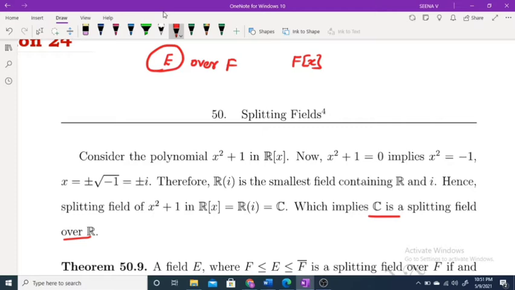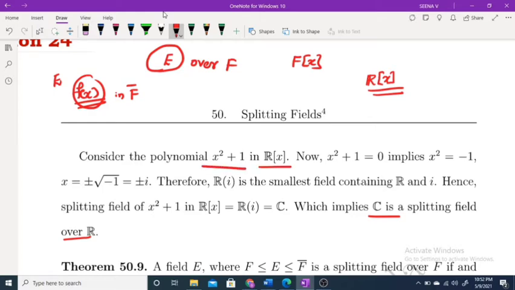So you have to consider a polynomial in R[x] whose splitting field is C. Now E is a splitting field of a polynomial f(x) if E is the smallest field containing all the roots of f(x) in F closure. Consider the polynomial x square plus 1.